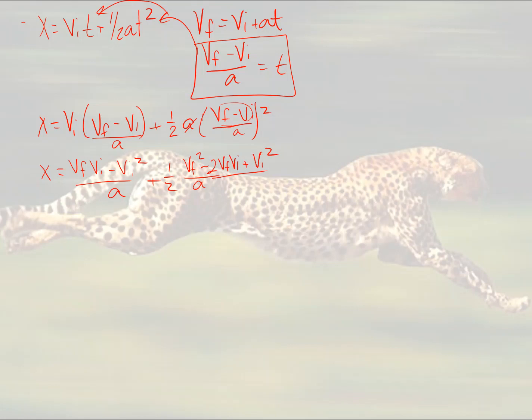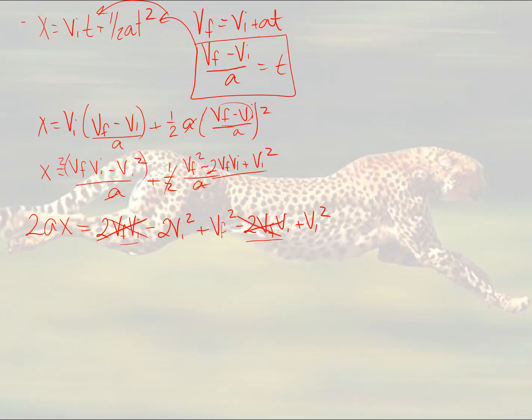So I can take this then and get rid of my a's, take them to the other side and do ax. That'll get rid of the a's. I can multiply everything by 2 to get rid of that. So 2 here and times this by 2. So I have 2vf vi minus 2vi squared plus vf squared minus 2vf vi plus vi squared. And notice that we have like terms.